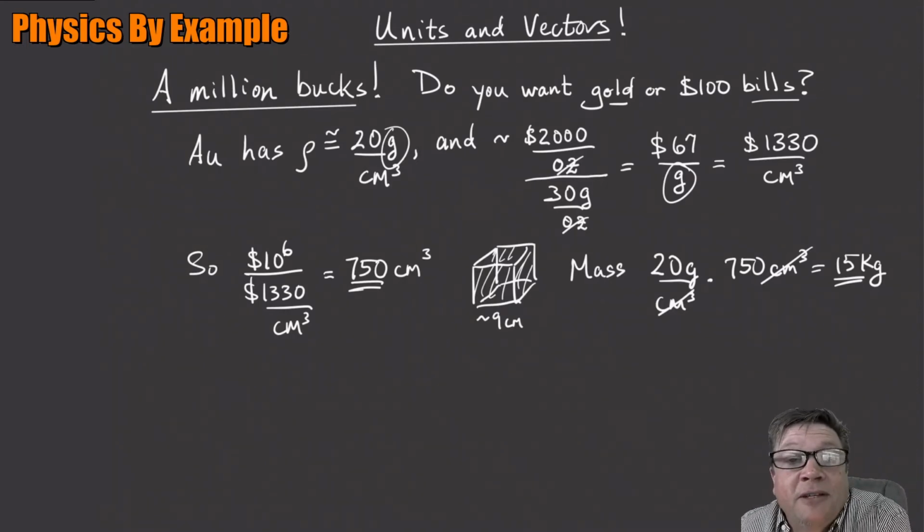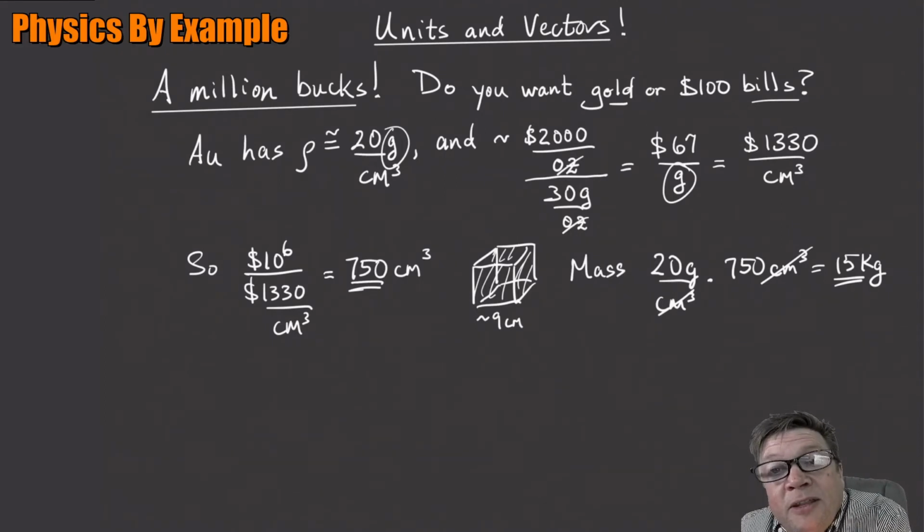So could you lift $1 million of gold? Yeah, probably. It'd be a little hard to handle because it's sort of a small cube that weighs 30 pounds. So it'd be kind of, don't drop it. That'll break a foot. But you could lift it. 15 kilograms of gold is about $1 million.